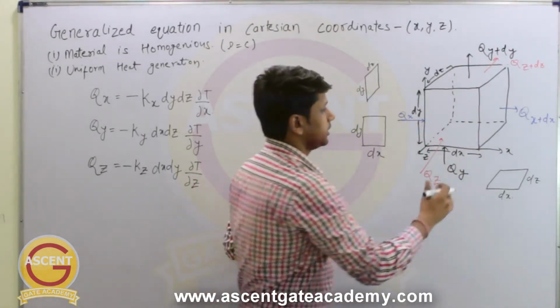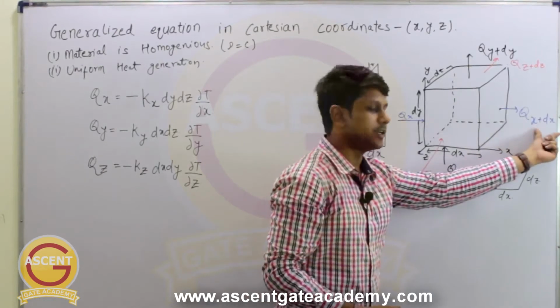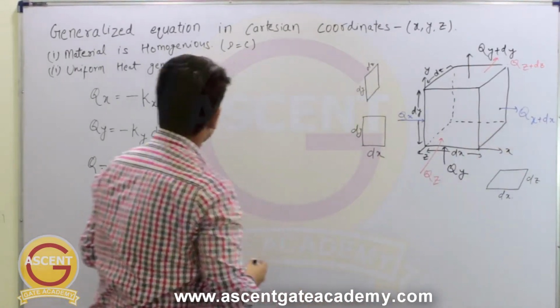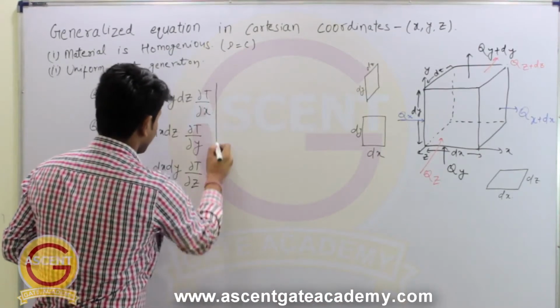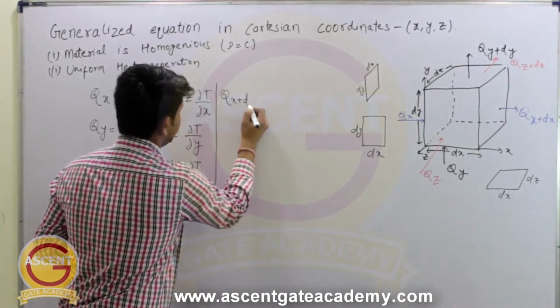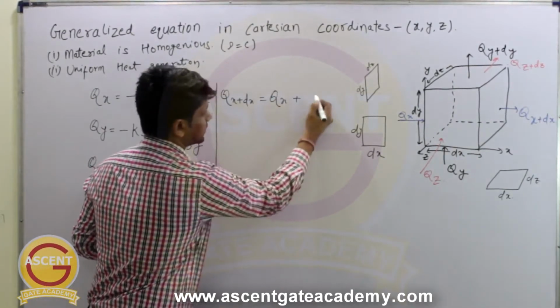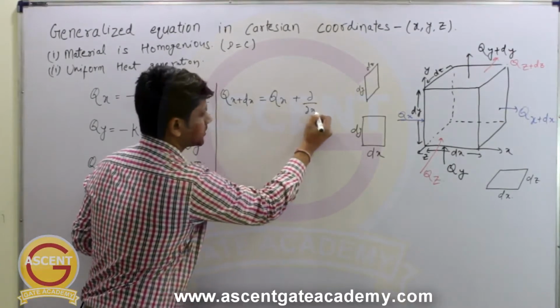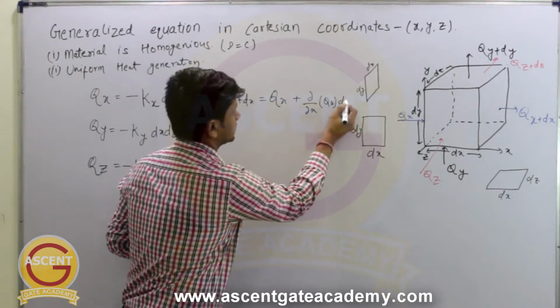We denote the heat leaving from this surface as Qx+dx. From our knowledge of mathematics, we can write Qx+dx as Qx plus del by del x of Qx into dx.